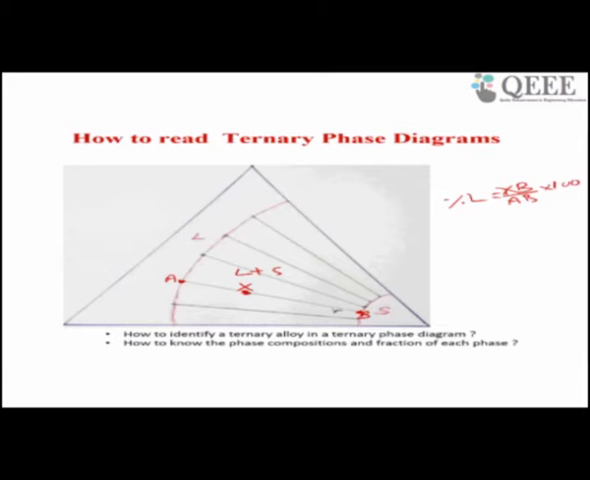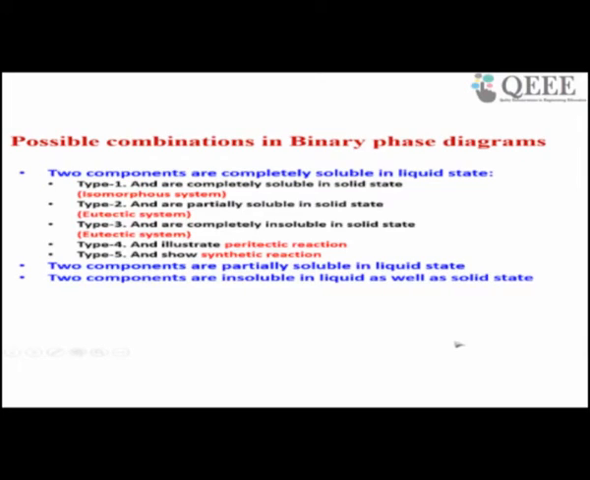Similarly, I want to know the percentage of solid. Again I have to see the line which is not connecting. So some point you have to see. So AX by AB into 100. Like this I can read a ternary phase diagram, and I can also know the fraction of each phase in a ternary phase diagram. So these are the possible combinations in binary phase diagrams.